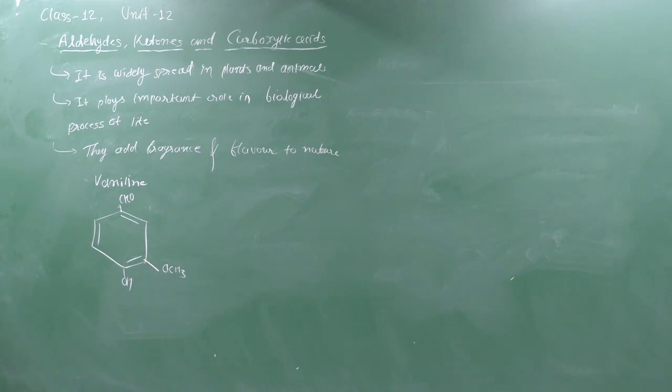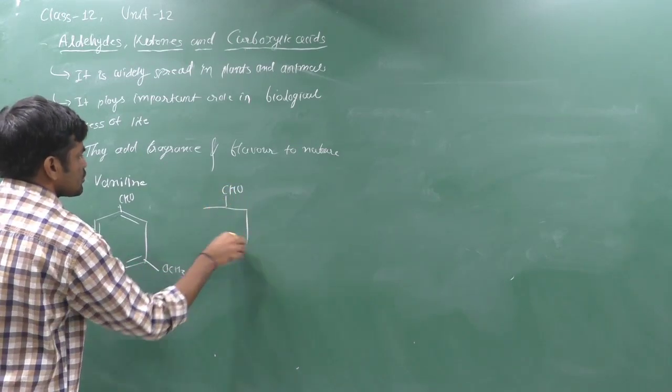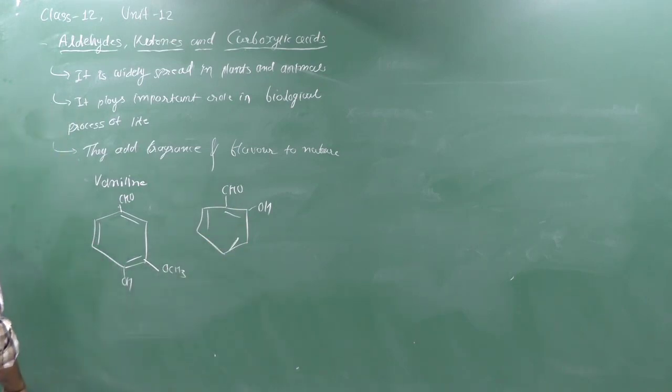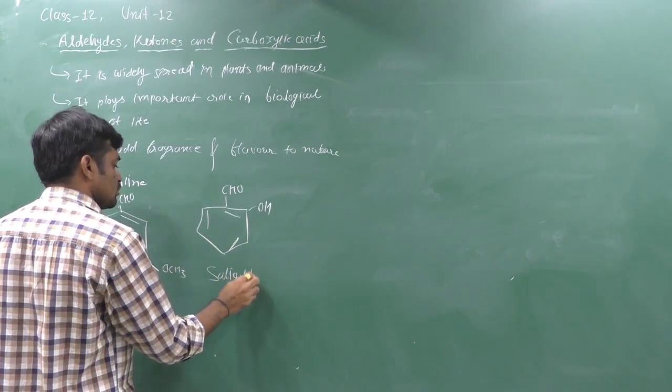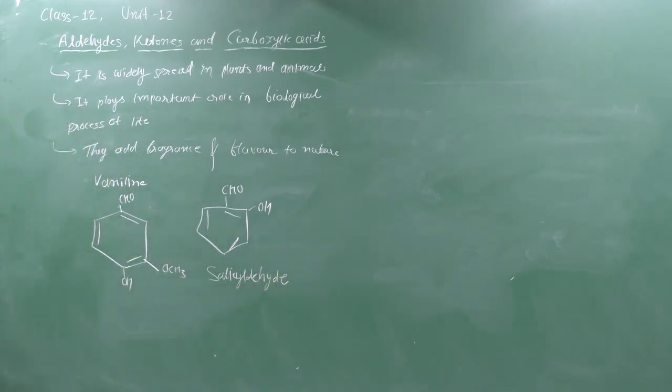Next one is salicylaldehyde, which is obtained from meadowsweet. It is also a very useful compound.